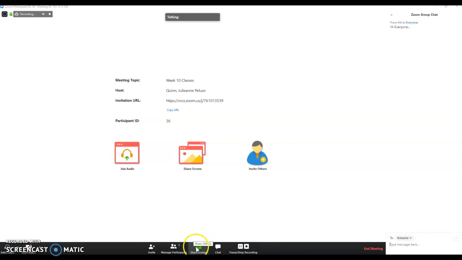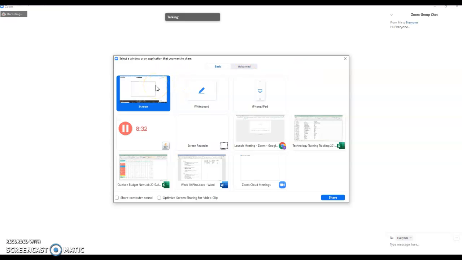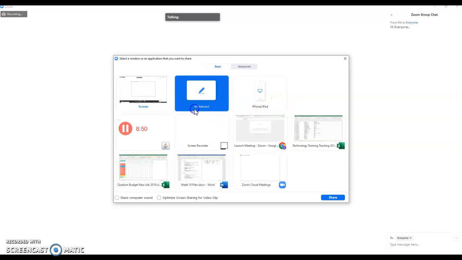The place that you'll probably spend most of your time on Zoom is here under this share screen. So you click it, and you can either get your own screen. So say you're navigating your Canvas class for your students. We could share my screen. I could share a whiteboard. I could link to my iPhone or my iPad. I could link to files that I have open, all these different little things that I've got open at the moment. I could do any of that.